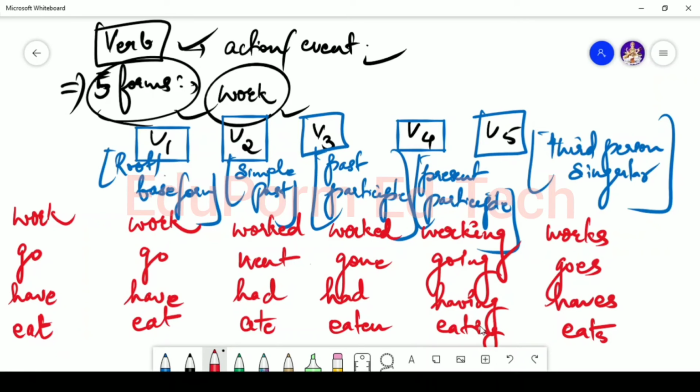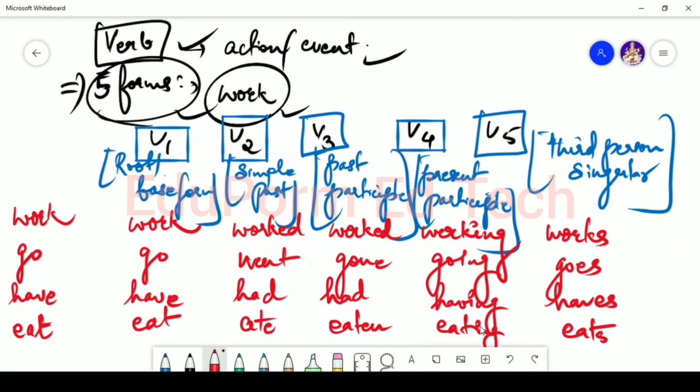These are really helpful whenever you are going to talk about tenses. If you go through the video where I have talked about different forms of tenses, in that case I have given you some of the formulas, some of the sentence arrangement forms. There I have specified the form of the verbs. So in order to remember that, you have to remember this chart, the different 5 forms of verb and what the forms are.